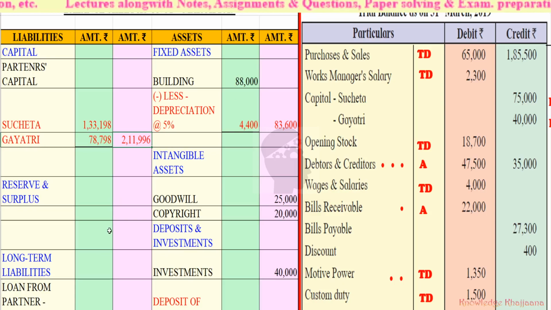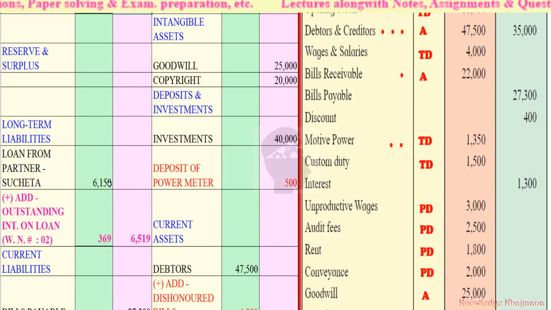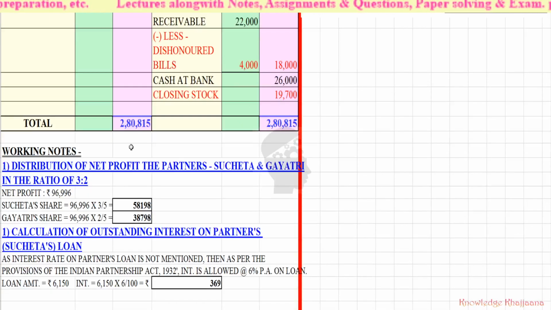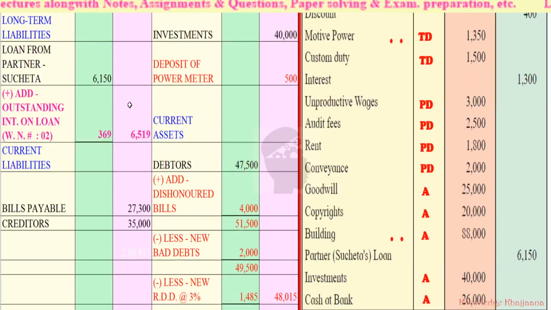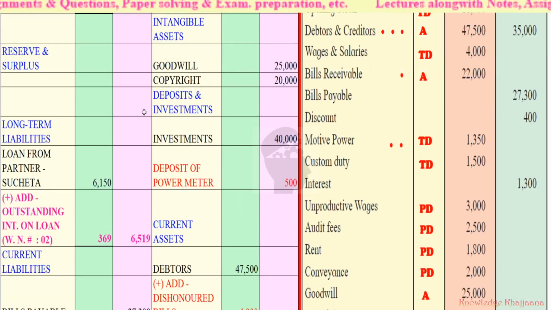But did you notice one thing? Even after making this change, the balance sheet total is not changing. Earlier also it was rupees 2,80,815 and now also it is rupees 2,80,815. Okay, the balance sheet total didn't change.